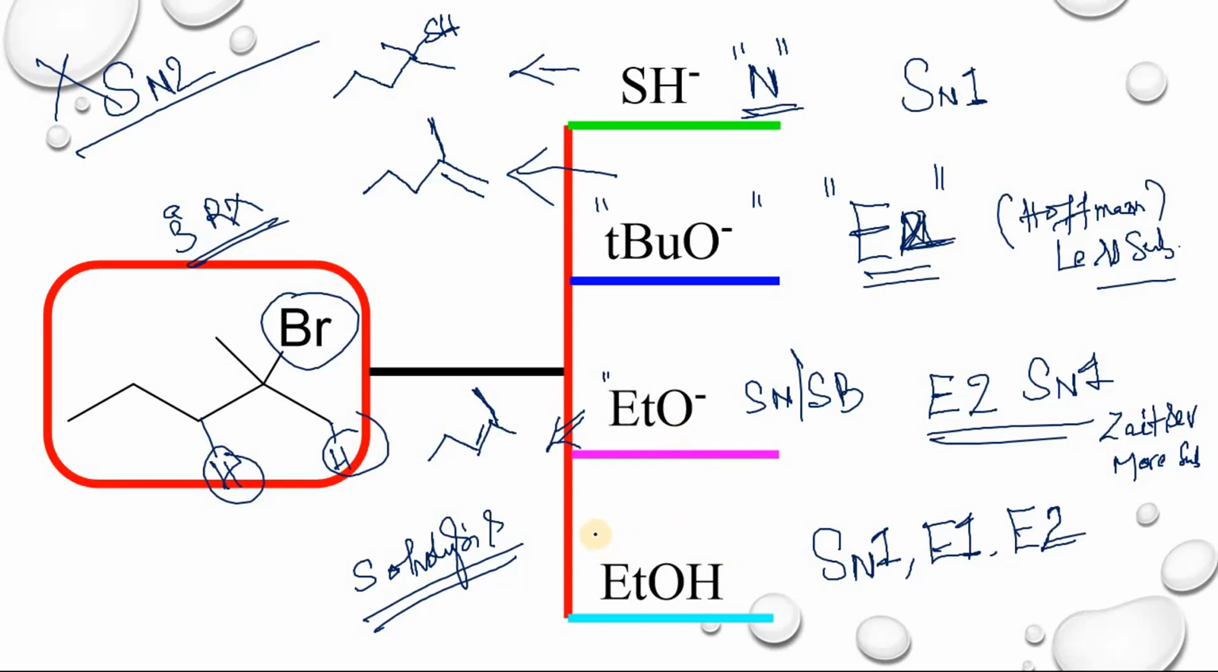In ethyl alcohol, it's a solvent. Here solvolysis takes place, so there is a formation of carbocation. So there is an SN1 mechanism, E1 and also a possibility of E2. Here SN1 is major. So in this case also you will get OEt, and also the more substituted alkene. This is about the competition between SN1, SN2, E1 and E2.